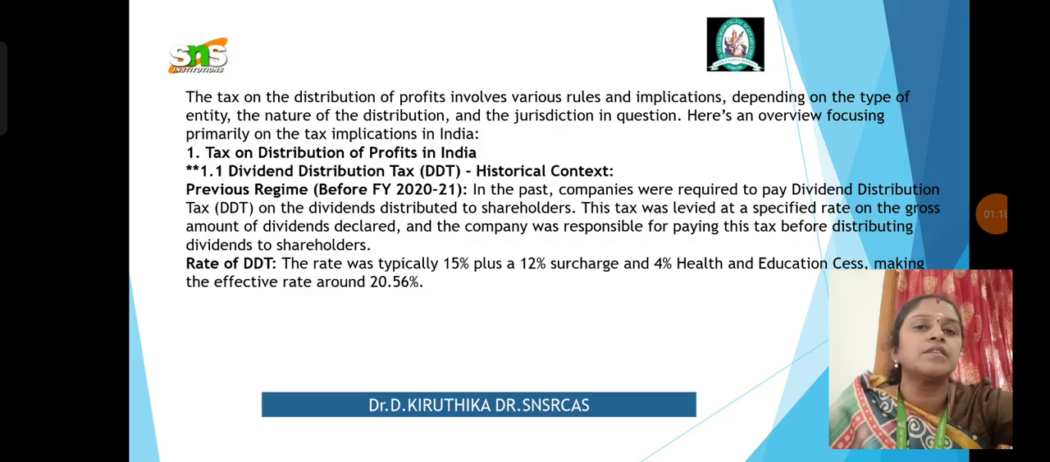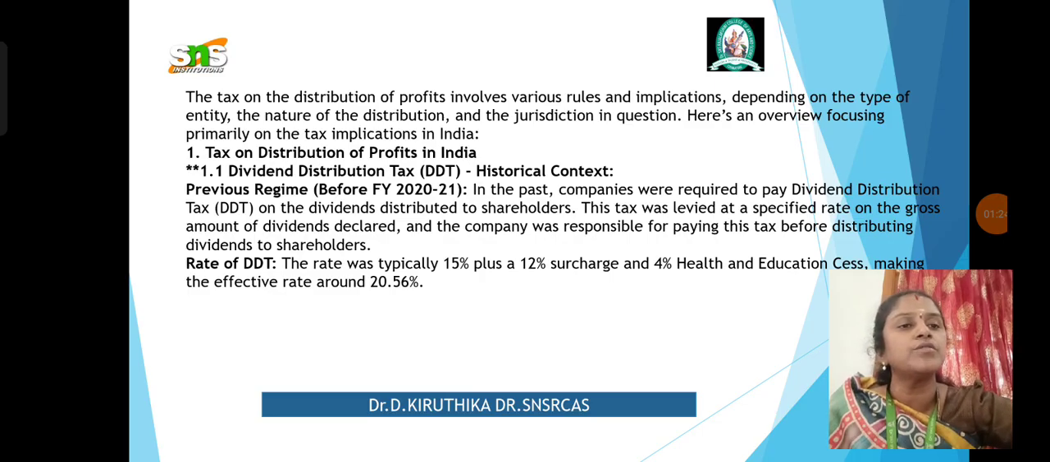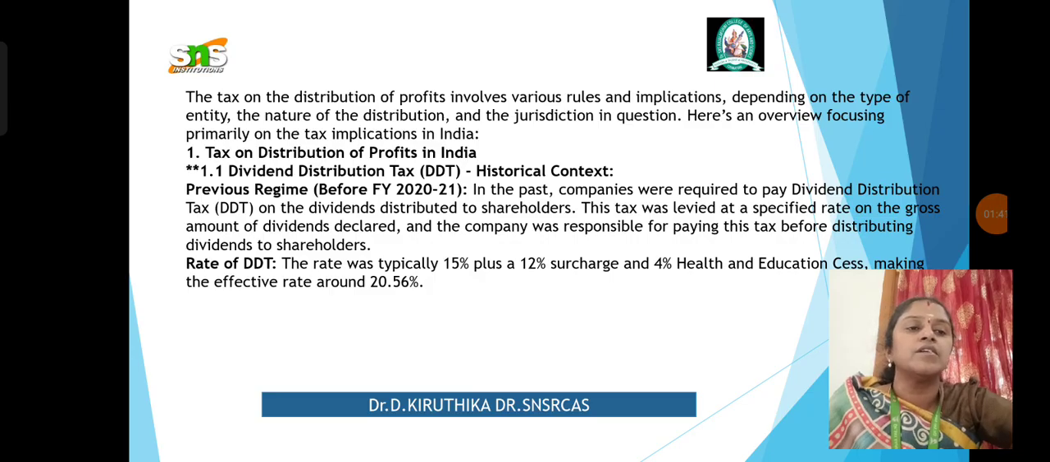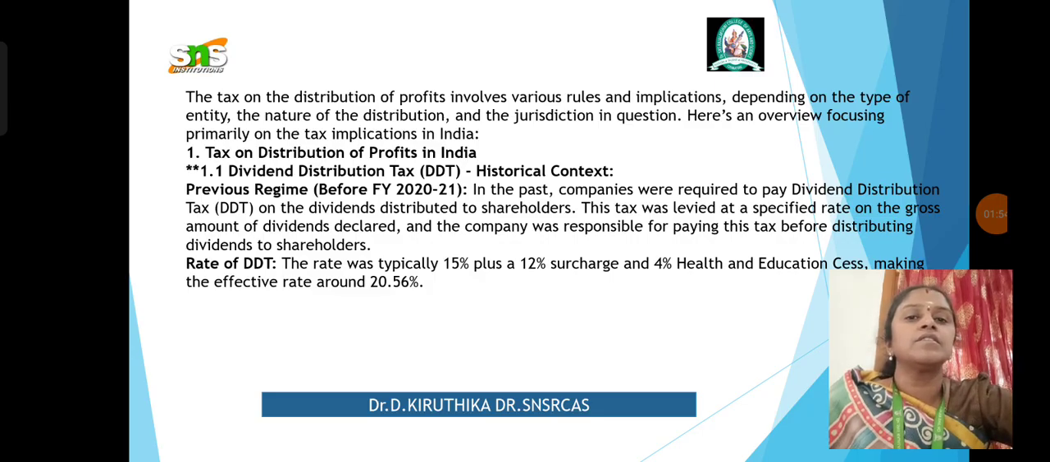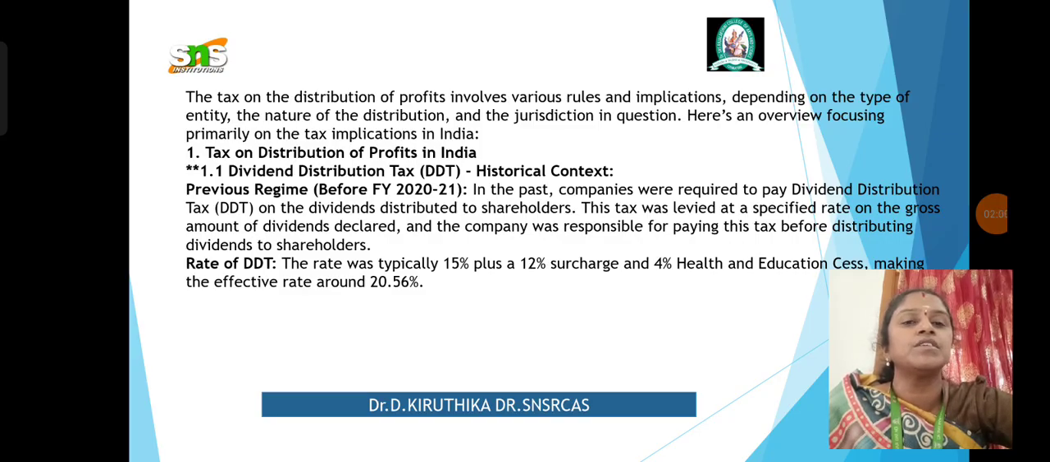So first we have to understand the Dividend Distribution Tax, that is the DDT in short. In the past, companies were required to pay the Dividend Distribution Tax on the dividends distributed to the shareholders. As we all know, the dividend is nothing but the reward given to the shareholders for their investment. It has to be paid regularly. So when we are paying an amount regularly, automatically we have to pay the tax. Similarly, we pay the tax for the dividends distributed to the shareholders. This tax was levied at a specified rate on the gross amount of the dividends declared, and the company was responsible for paying this tax before distributing dividends to the shareholders.